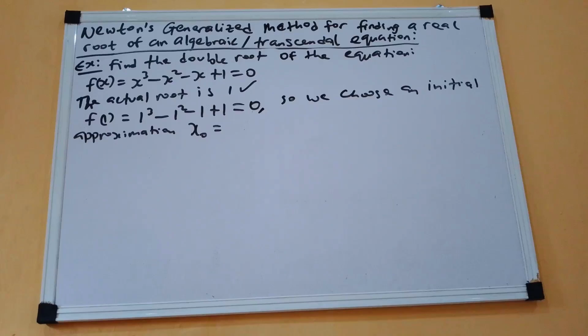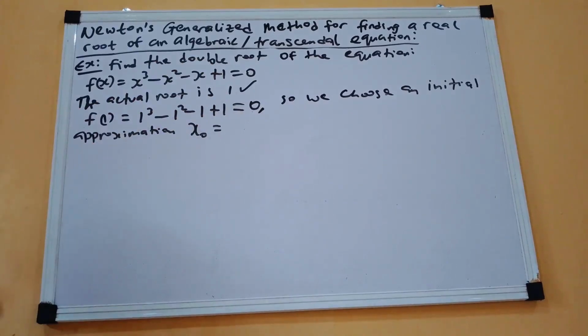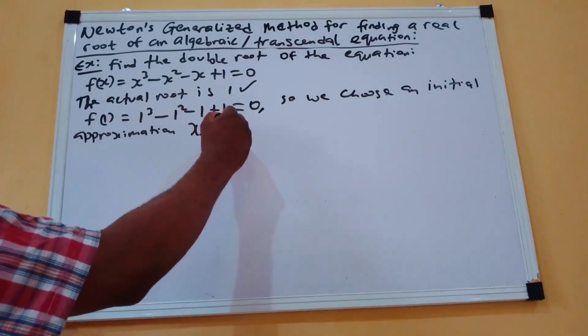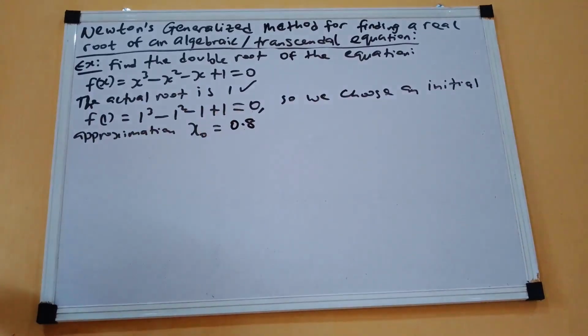Somebody may decide to choose 0.9, another person may choose 0.8, another person may choose 0.7. But now that we have been guided that the actual root is 1, so let us choose our x naught to be equal to 0.8. So we have chosen it and it's closer to the root.